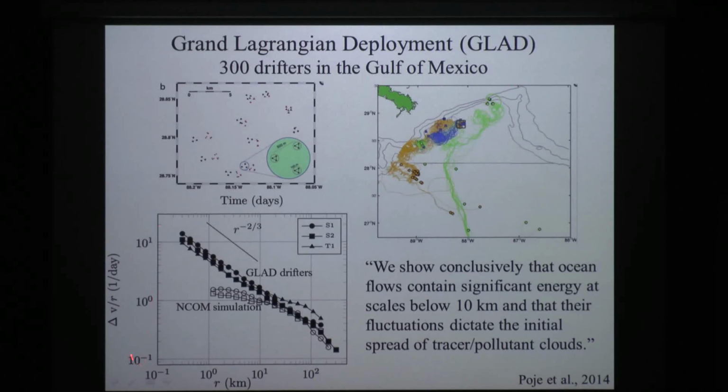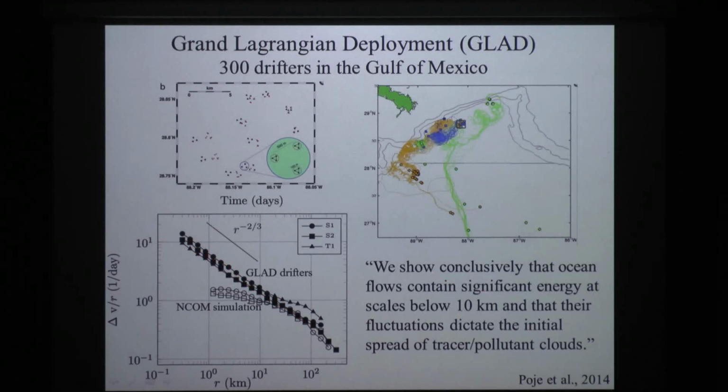They calculated, in this case I'm showing the rate of change of velocity as a function of distance. It's kind of similar to the finite scale Lyapunov exponent. And what you basically see, or what they argue, is compared to the simulation, which flattens out and is consistent with this sort of exponential separation, that the observations follow this r to the -2/3 curve, Richardson Law behavior, across this full range of scales, all the way down to below 1 kilometer.